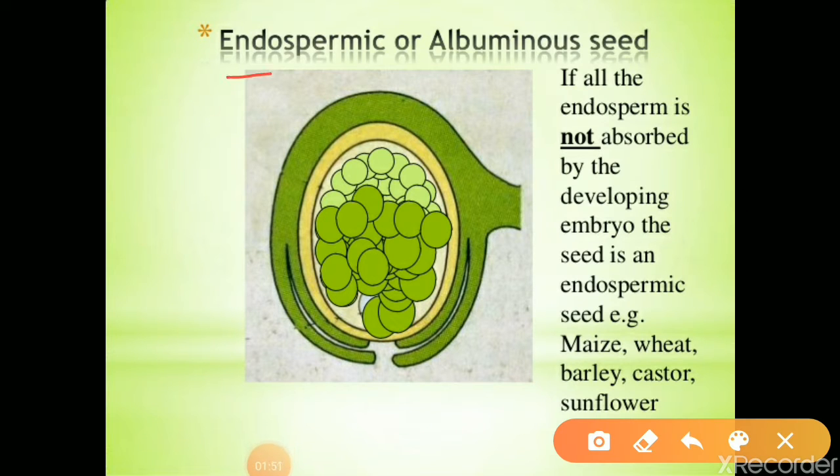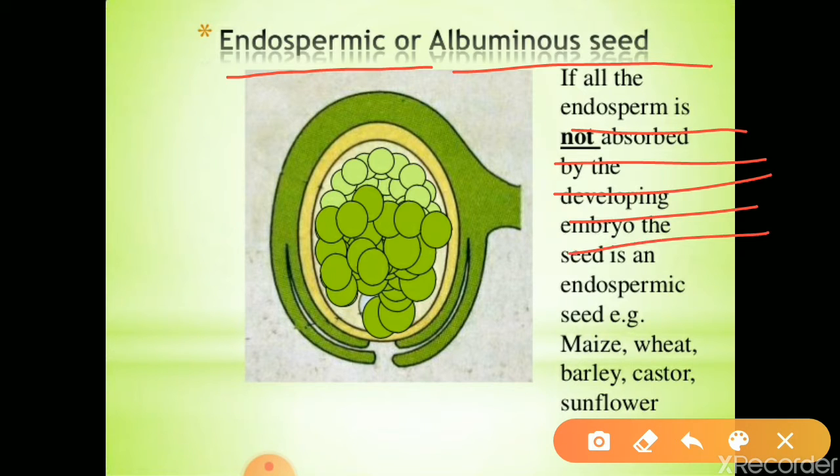Second type, endospermic or albuminous seed. In endospermic seed, what is present? Endosperm is present because all the endosperm is not absorbed by the developing embryo. Example, maize, wheat, barley, castor, sunflower. All these seeds are examples for endospermic or albuminous seed.